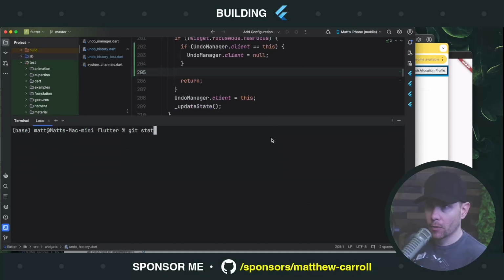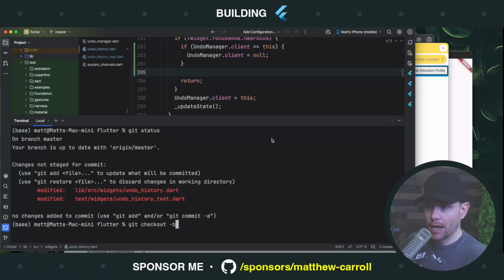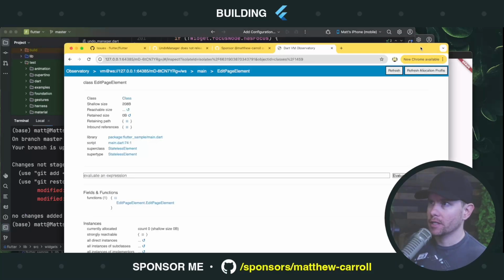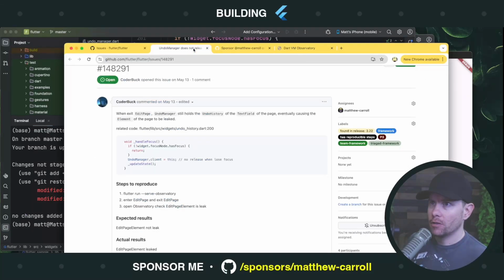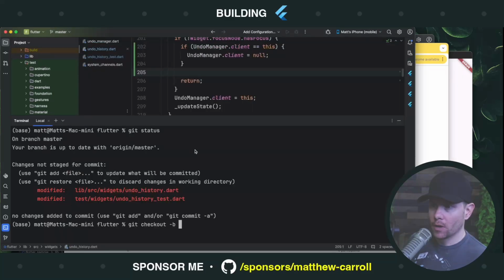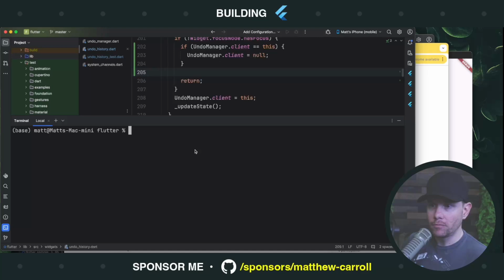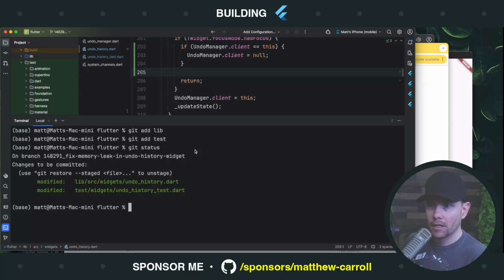Now, what are we on? Master. Git checkout branch. What issue is this? This is issue 148291. Fix memory leak in undo history widget. Then we're going to add lib. We're going to add test. Are those staged? Yes, they are.